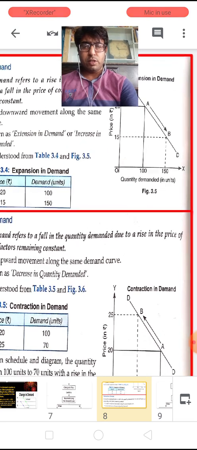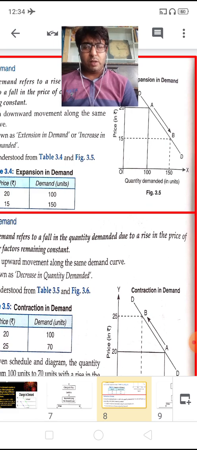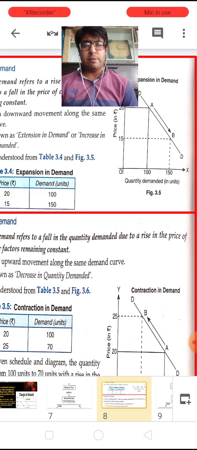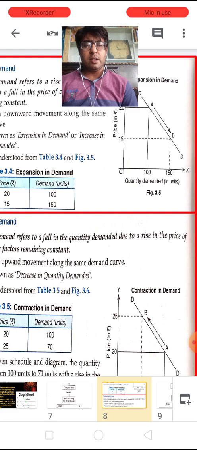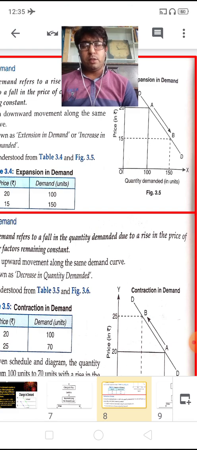At first, you're watching here, children. On the x-axis, we have plotted the quantity demanded in units. Just see in figure 3.5, whereas the prices I have plotted on the y-axis. Now, the quantity demanded is 100 at 20 rupees of price.